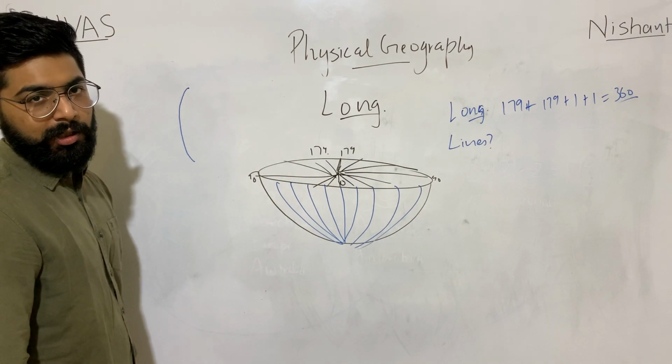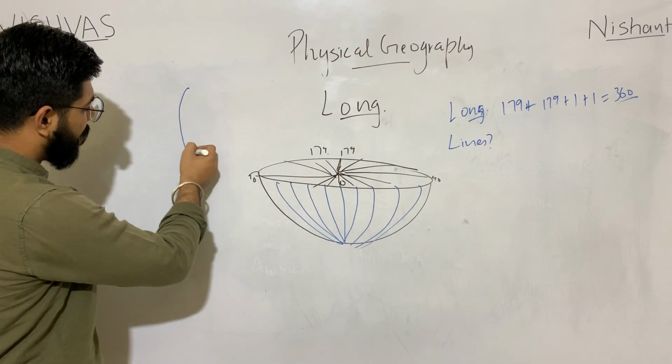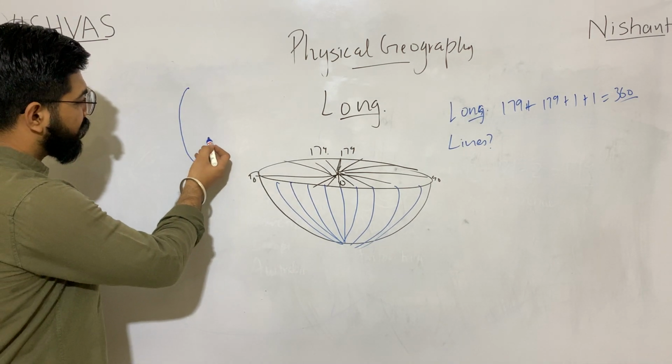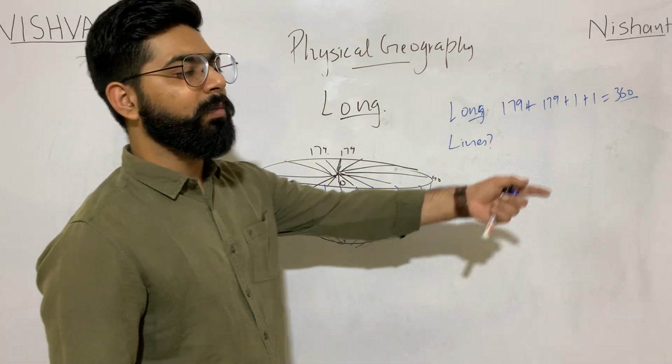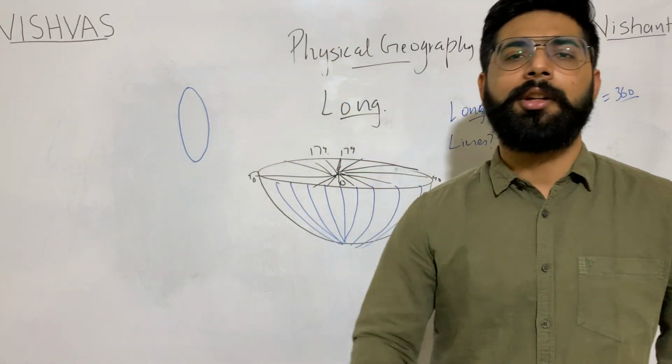It is not, a longitudinal line is not one which starts from the north pole, passes through the south pole and again reaches the north pole from the other side. This is not the definition of a longitudinal line.